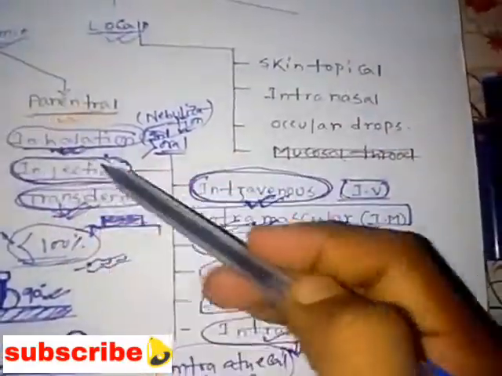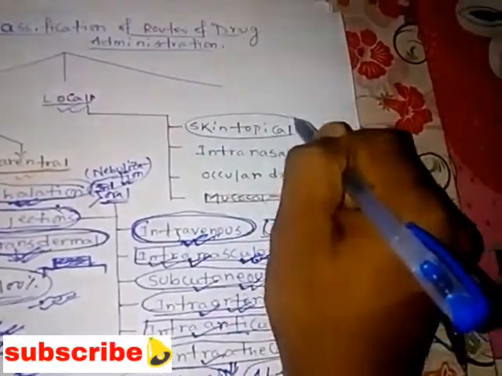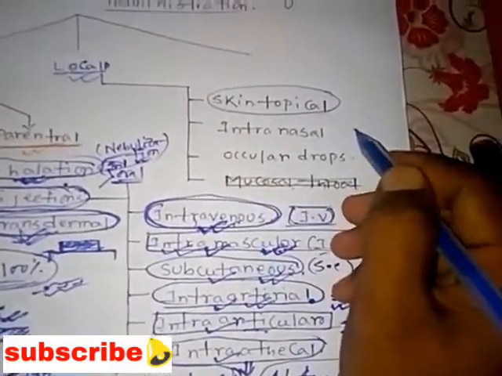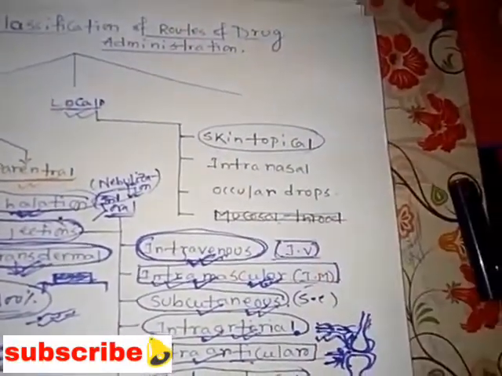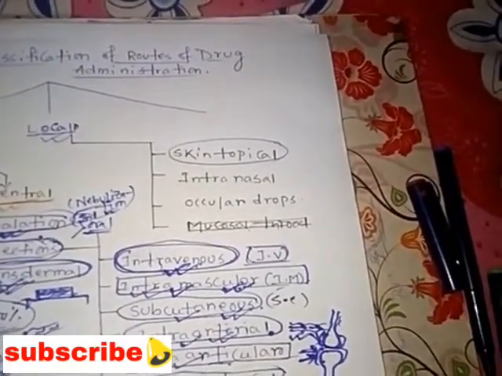And next we'll see local. At the skin topical region, as I told in my local anesthetic video, sometimes we use lidocaine gel or different gels available, which act as a local drug, a skin topical drug.